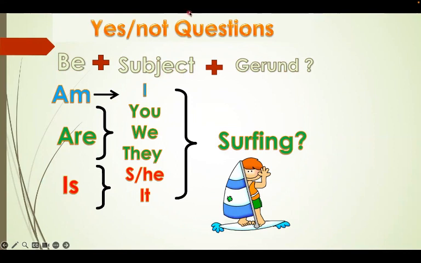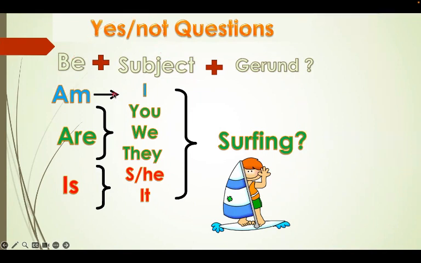What we did is very simple. In the affirmative statement, the normal sentence, the subject comes first, so it becomes I am surfing. Okay? But because it's a yes or no question, we change the subject and the verb. Very, very simple.